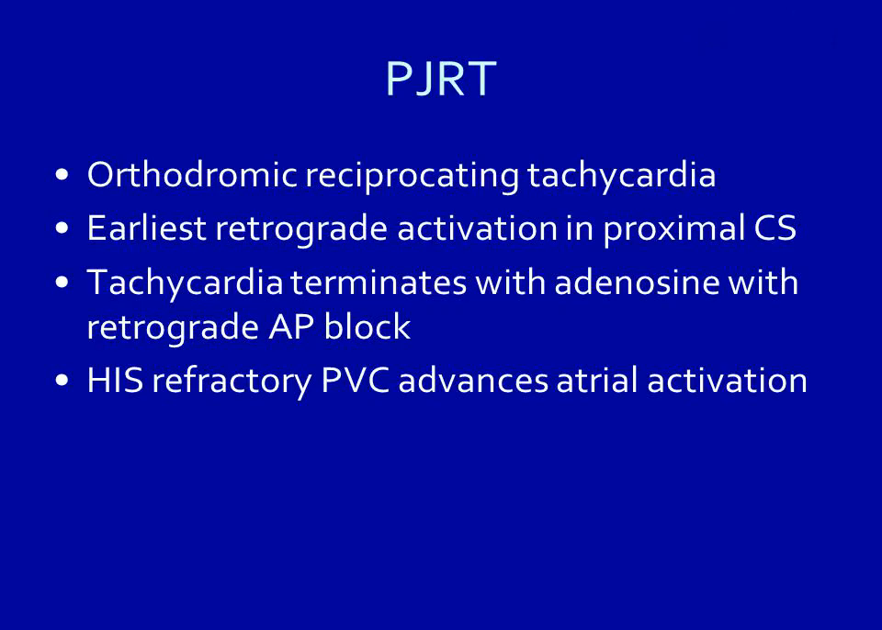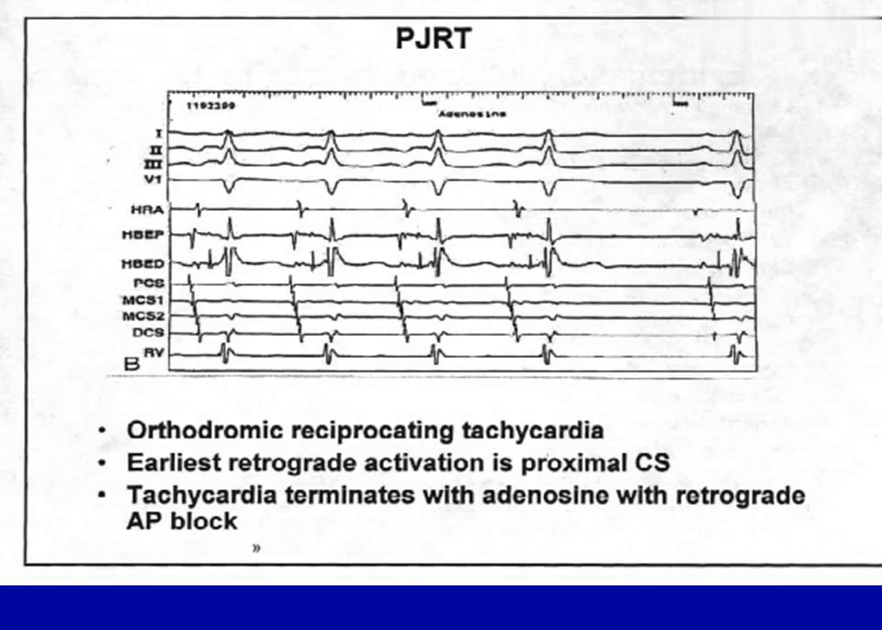PJRT, orthodromic reciprocating tachycardia. Earliest retrograde activation in proximal CS. Tachycardia terminates with adenosine with retrograde AP block. His-refractory PVC advances atrial activation.